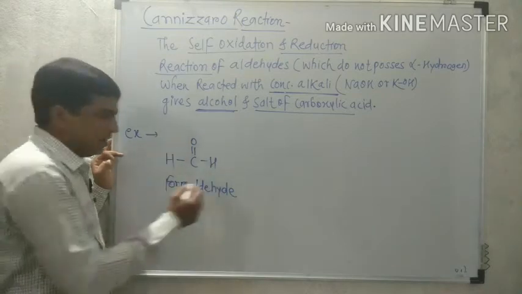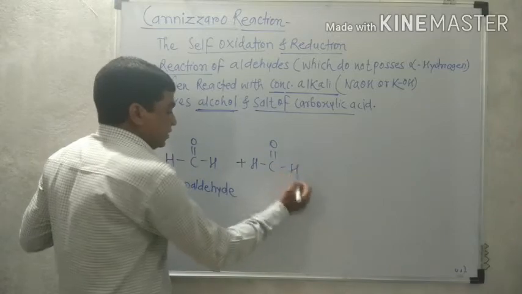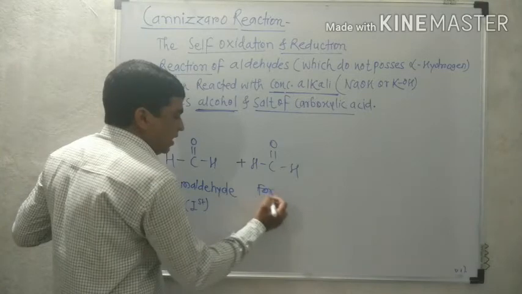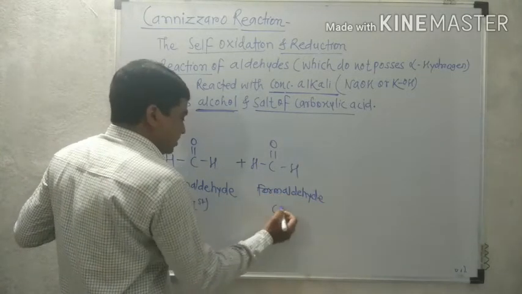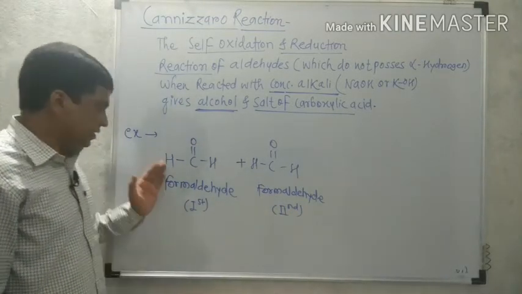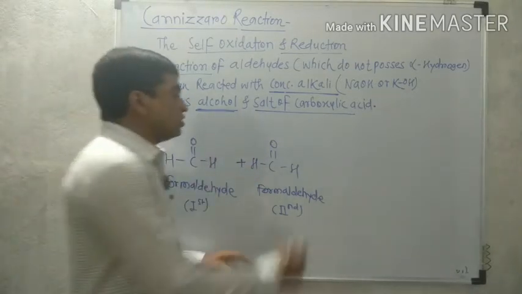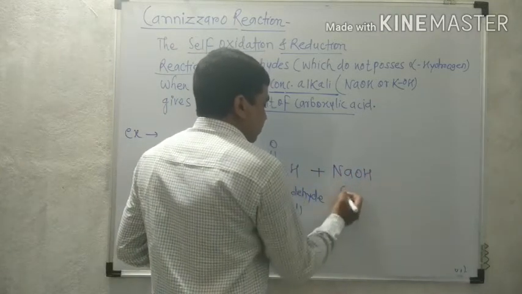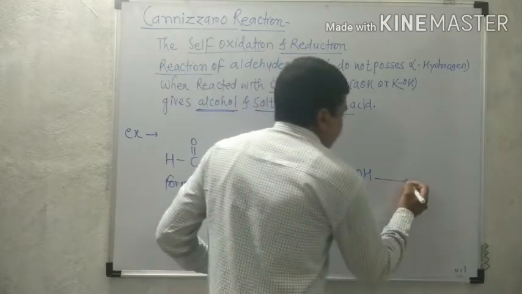So, we take two molecules of formaldehyde, that is the first and that is the second. That is the first molecule of formaldehyde and that is another, a second molecule, because in this reaction we require two molecules of that aldehyde. These are the two molecules of formaldehyde. Now, this reaction is with concentrated alkali, for example here NaOH, it is concentrated, therefore its concentration is 50%.